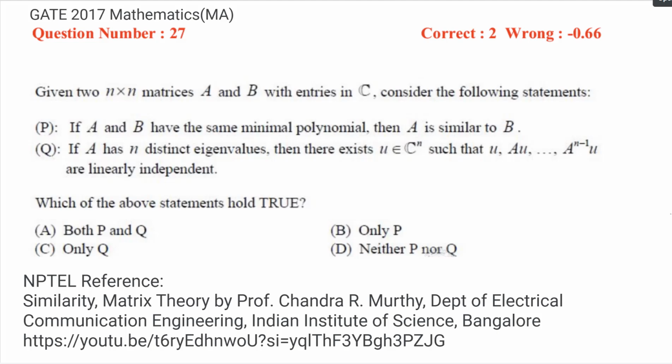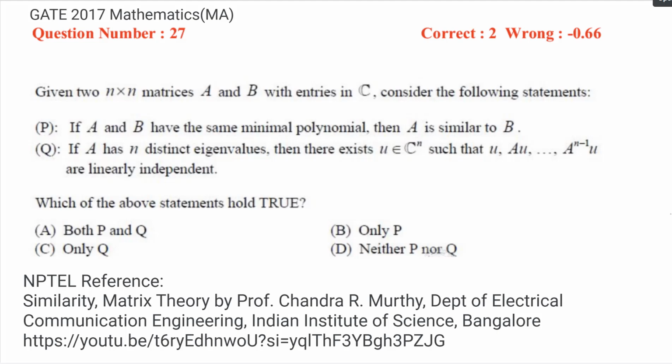Problem is from GATE 2017 Mathematics paper, question number 27. The problem given is, given two n cross n matrices A and B with entries in C. C is the complex plane. Consider the following two statements. Statement P: If A and B have the same minimal polynomial, then A is similar to B. And statement Q is: if A has n distinct eigenvalues, then there exists a vector u in C to the power n such that u, Au, and so on, A to the power n minus 1 u are linearly independent.